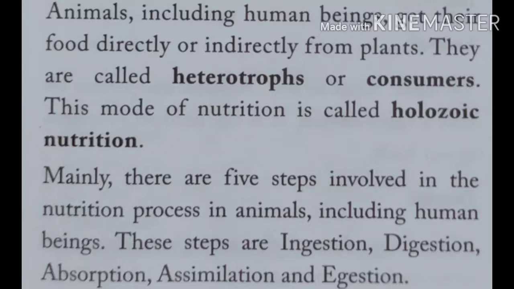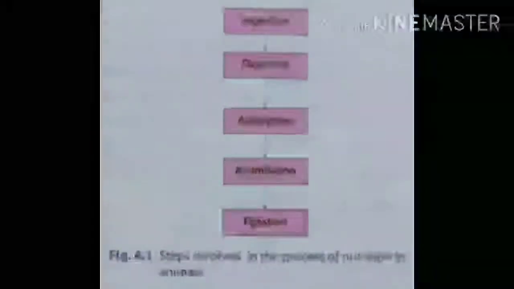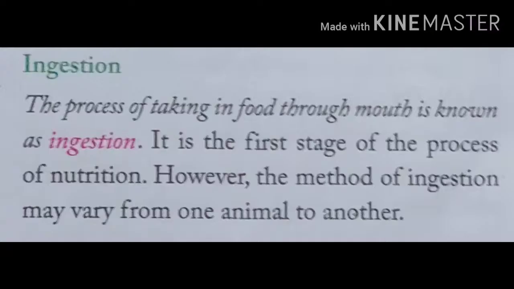There are 5 steps involved in the nutrition process in animals. What are the 5 processes? These processes are ingestion, digestion, absorption, assimilation and egestion. These are the 5 steps, including the digestion process. These are the steps involved in the process of nutrition in animals.